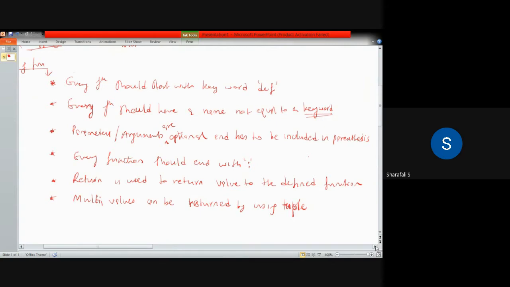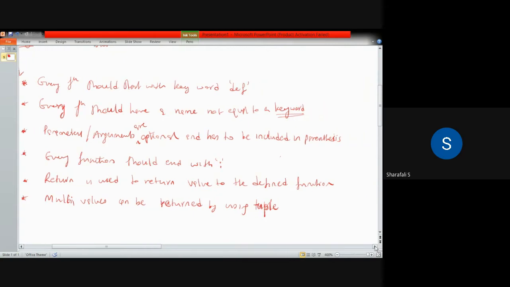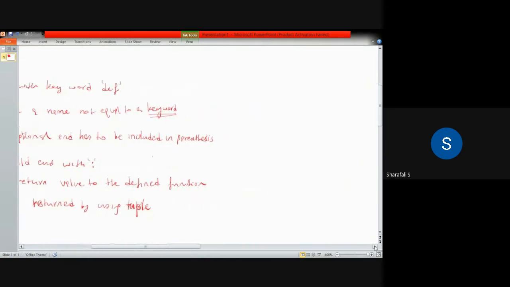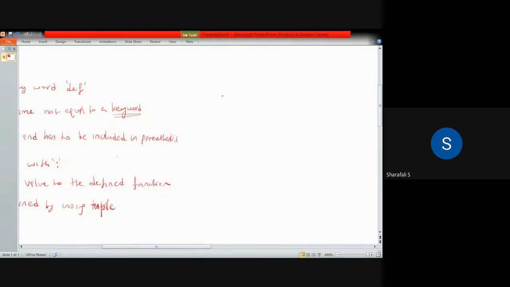So first, in order to define a function, we need to start with the keyword def. The syntax for the function is: first you have to use the keyword. Every function should start with the def keyword. This keyword is used to define the function, so we cannot use it to name any function. The name of the function should be different from any keyword. So every function should start with the keyword def.